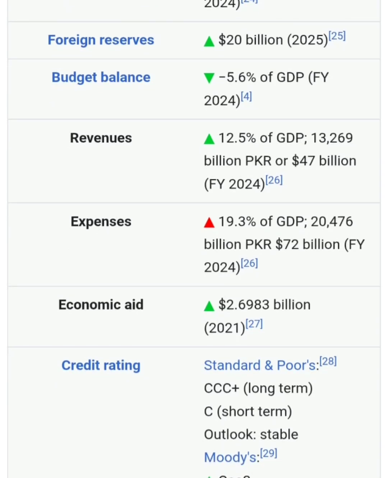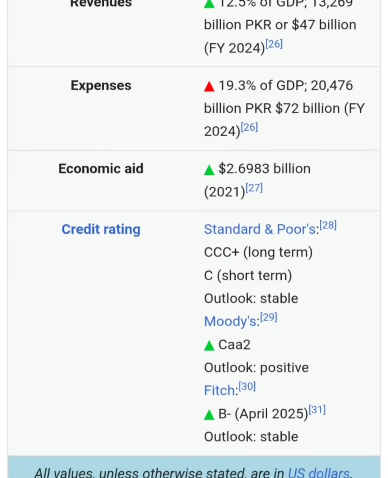Budget balance. Budget balance is minus 5.6% of GDP. Revenue is 12% of GDP, which in total is 13,269 billion rupees or 47 billion dollars. So for the first time in history, we get 12.5% of GDP in terms of revenue. The expenses, total expenses are 19% of GDP, which is 20,000 billion rupees or 72 billion US dollars.